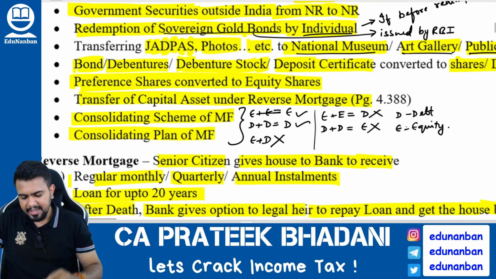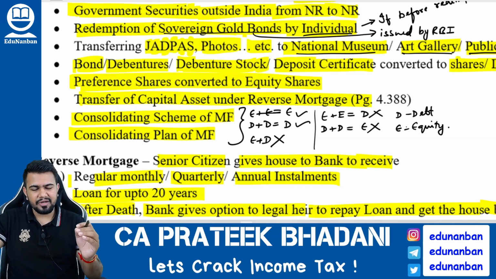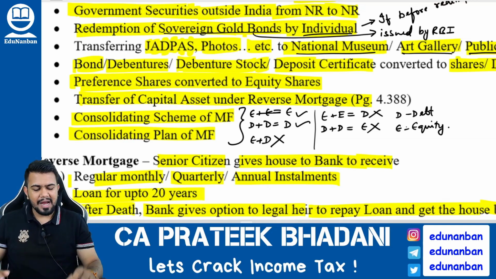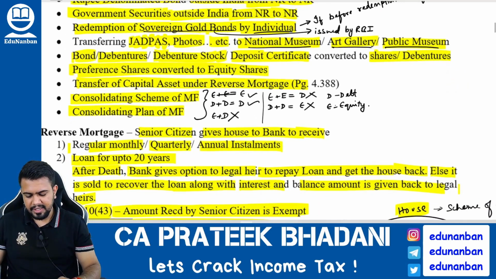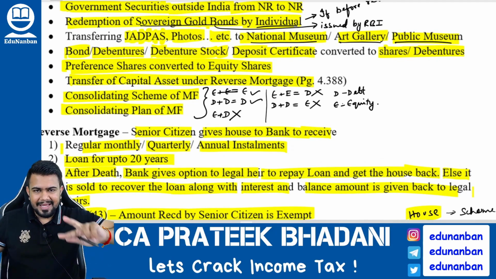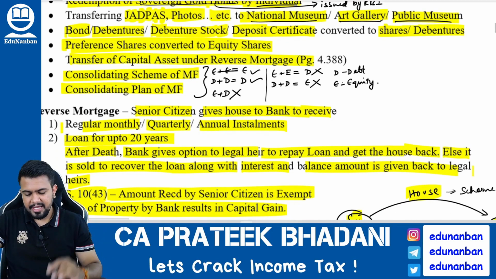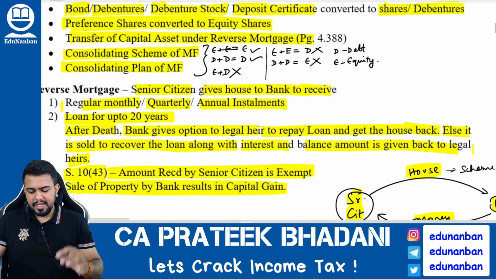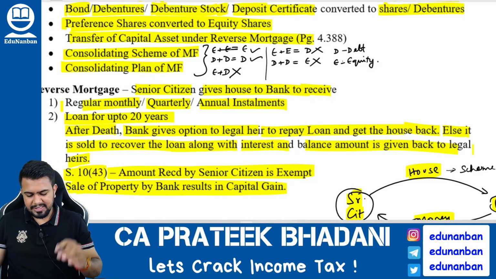Okay. Next, transferring jewelry, archaeological collection, drawing, painting, any other work of art, sculptures, photographs, etc. to National Museum, art gallery or public museum will not be considered as transfer. Next, if any bond, debenture stock or deposit certificate is converted into shares or debentures, then also it is not a transfer. Next, if preference shares are converted to equity shares, it is not a transfer. Next, if capital asset is transferred under reverse mortgage, then also it is not a transfer. What is reverse mortgage?